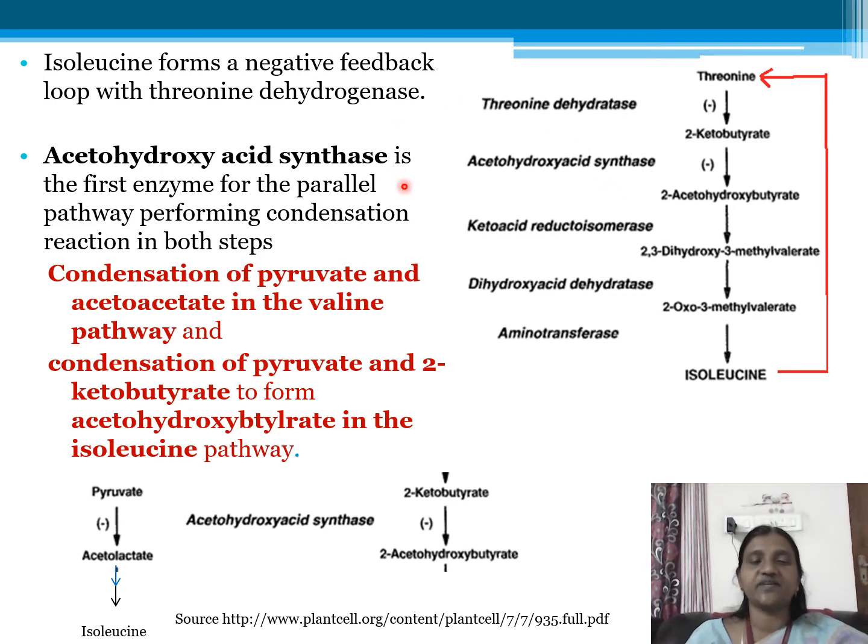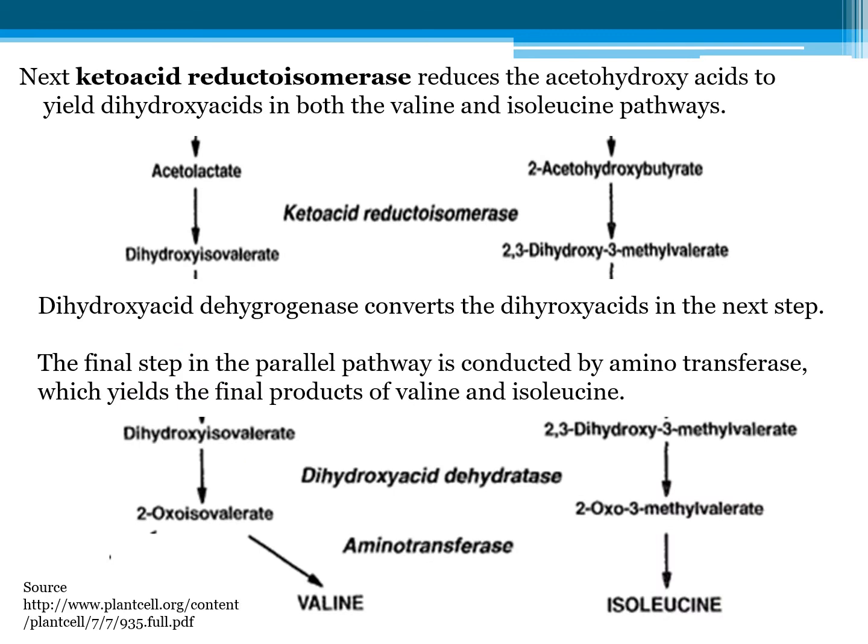And you have condensation of pyruvate with 2-ketobutyrate to get acetohydroxybutyrate in the isoleucine pathway. In the next step, we have alpha ketoacid reductoisomerase, which reduces the acetohydroxy acids to yield dihydroxy acids in both the valine and isoleucine pathways.